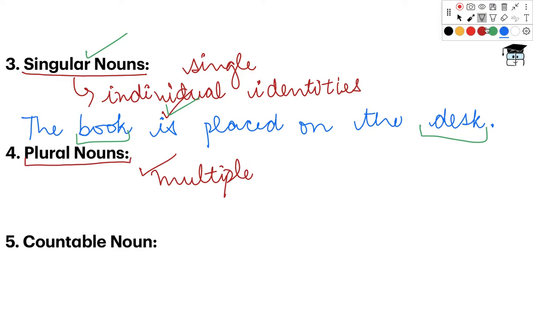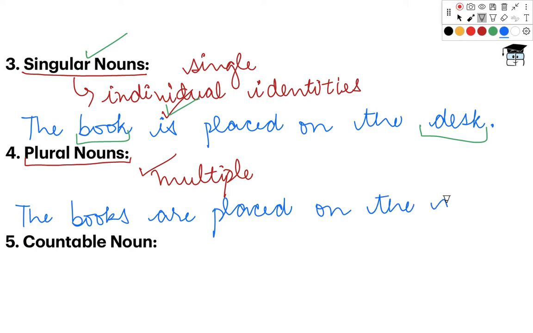An example of such a noun would be: the books are placed on the desks. Now in this statement, it is quite clear that the words books and desks are what? They are multiple identities. They are plural nouns. Right. Moving on to the next category, countable nouns.